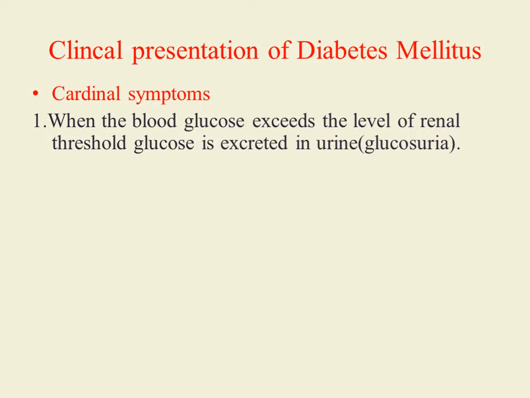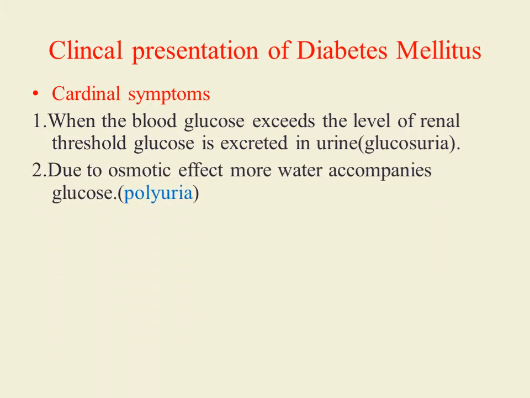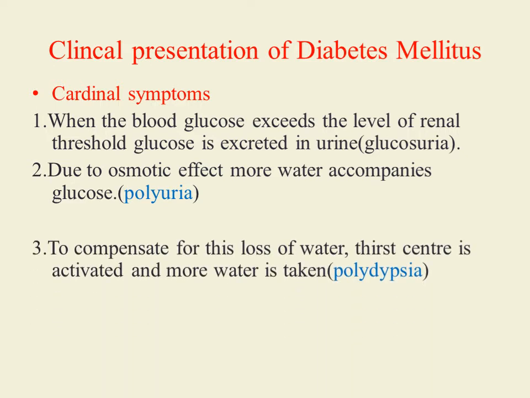When the blood glucose level in diabetes mellitus exceeds the renal threshold glucose value, what is the renal threshold glucose value? It is 180 milligram per deciliter. So what it means is, when the blood glucose exceeds 180 milligram per deciliter, glucose is excreted in urine, and this condition is called glucosuria. Due to the osmotic effect of glucose, more water comes in urine, and this leads to excessive formation of urine, which is called polyuria. Polyuria is the first cardinal symptom of diabetes mellitus.